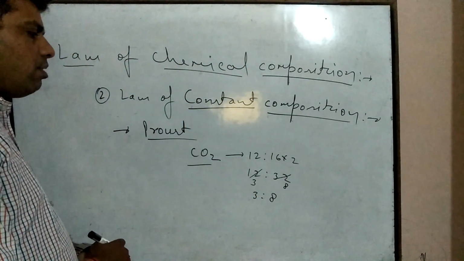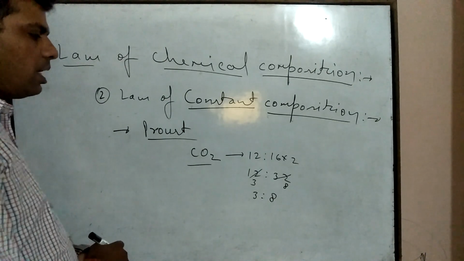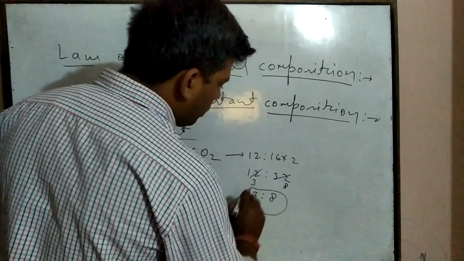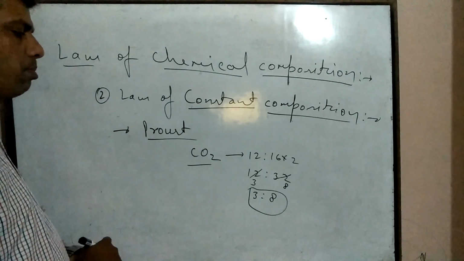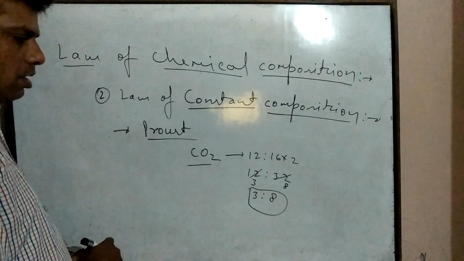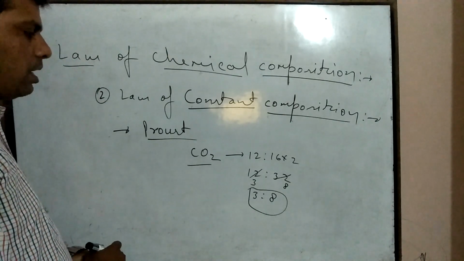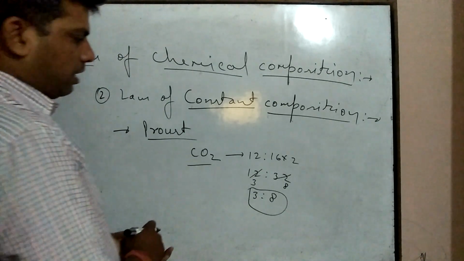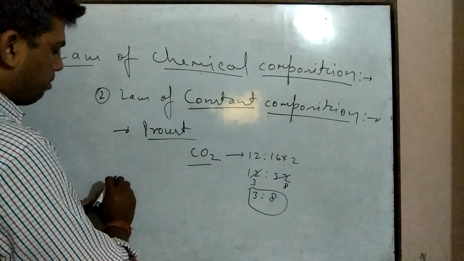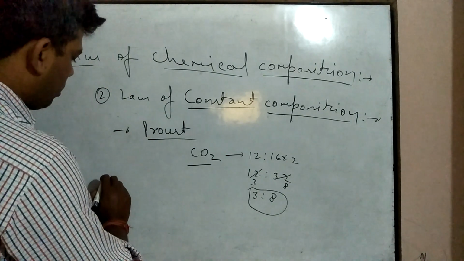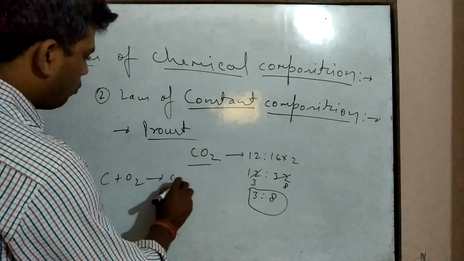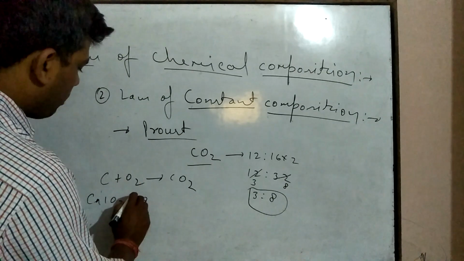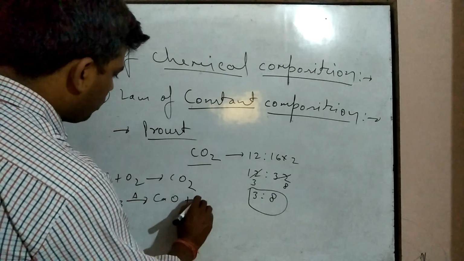This means in carbon dioxide the ratio of the masses of carbon and oxygen will be 3 ratio 8, and this ratio always remains fixed. This ratio of masses of carbon and oxygen doesn't depend upon the source of carbon dioxide from which it is taken. That means carbon dioxide prepared directly by burning of carbon, C plus O2 gives CO2, or carbon dioxide taken by heating calcium carbonate CaCO3, which forms CaO plus CO2.